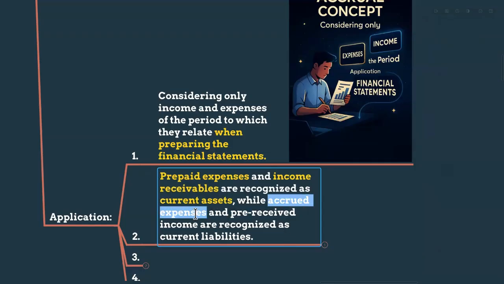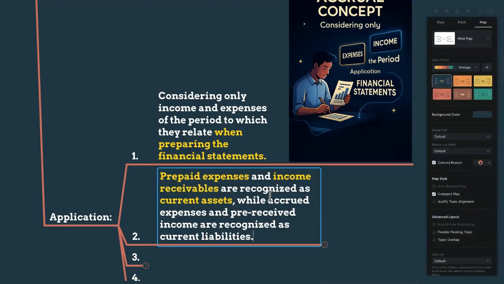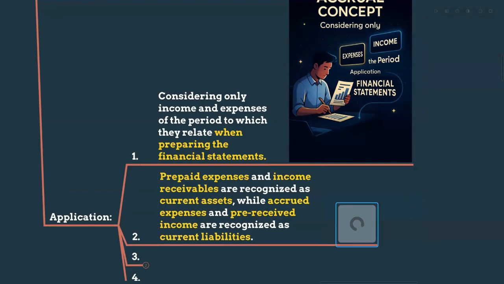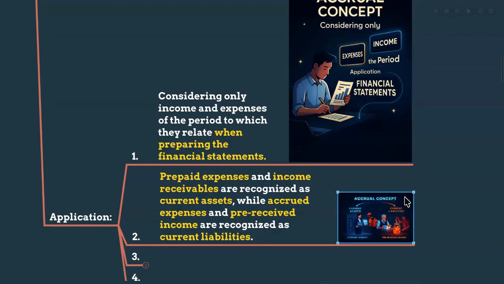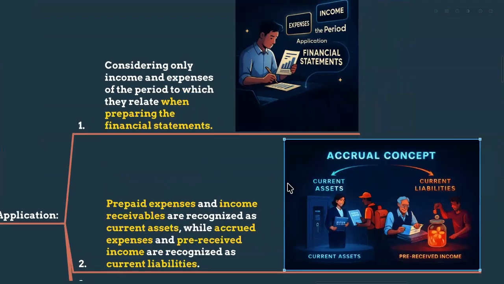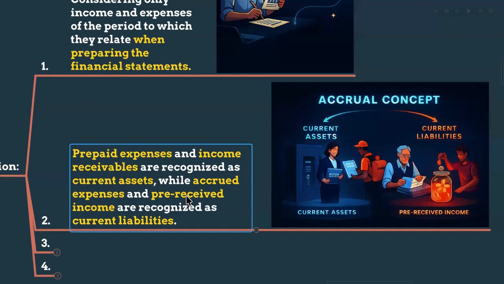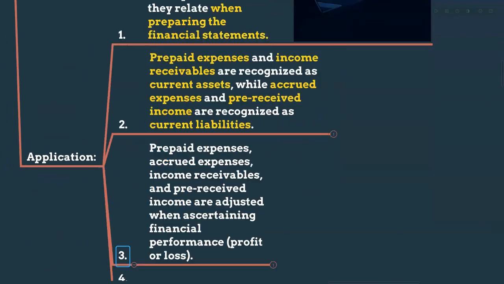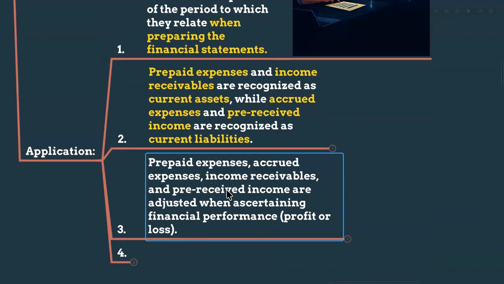At the same time, accrued expenses means the expenses incurred but not yet paid in cash, as well as pre-received income. We didn't perform the service, we didn't deliver the goods, but we received the advance for that income. These are recognized as current liabilities. Very important point, okay? So prepaid expenses and income receivables are assets because we deserve them, right? But accrued expenses and pre-received income, we categorize as current liabilities. So please understand this. You will get more understanding and more calculation basis when we are doing the questions.